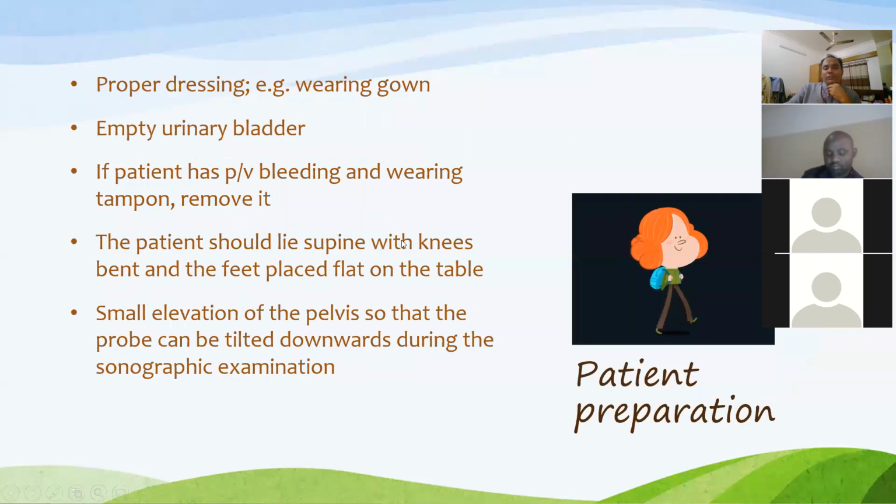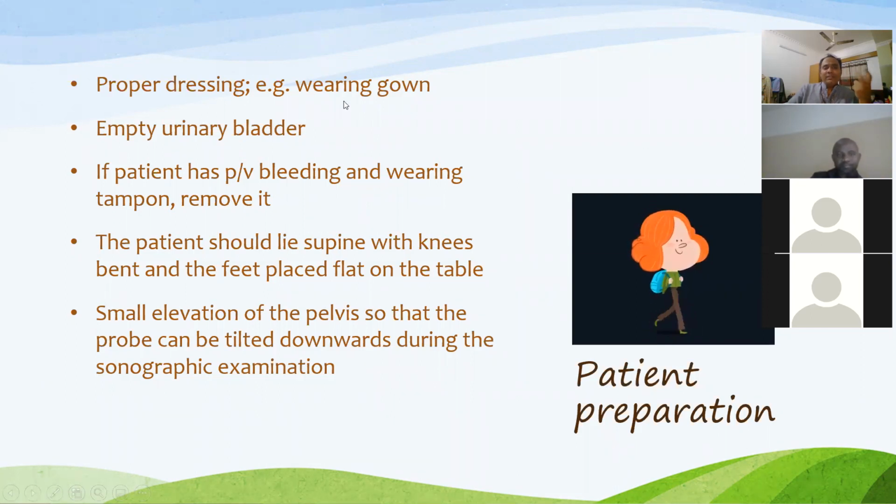So now we are going to the procedure of the TVS ultrasound. First of all, you have to prepare your patient. Patient preparation: the patient should wear a type of dress, like a gown, so that you can easily pull it out or easily introduce your probe.